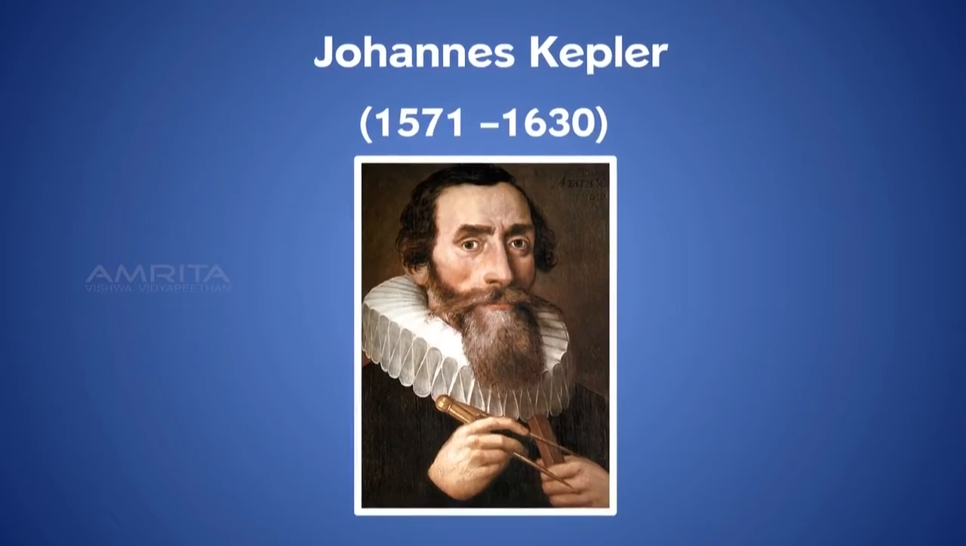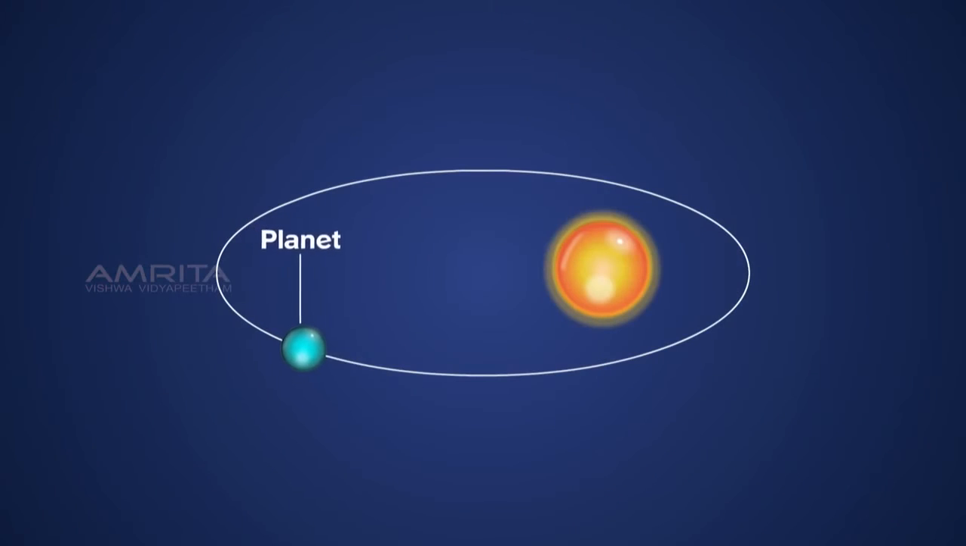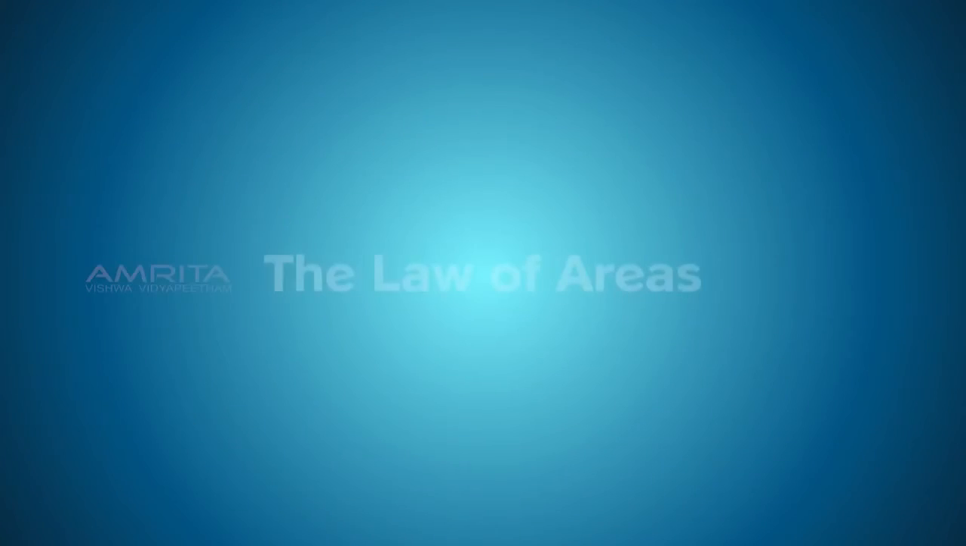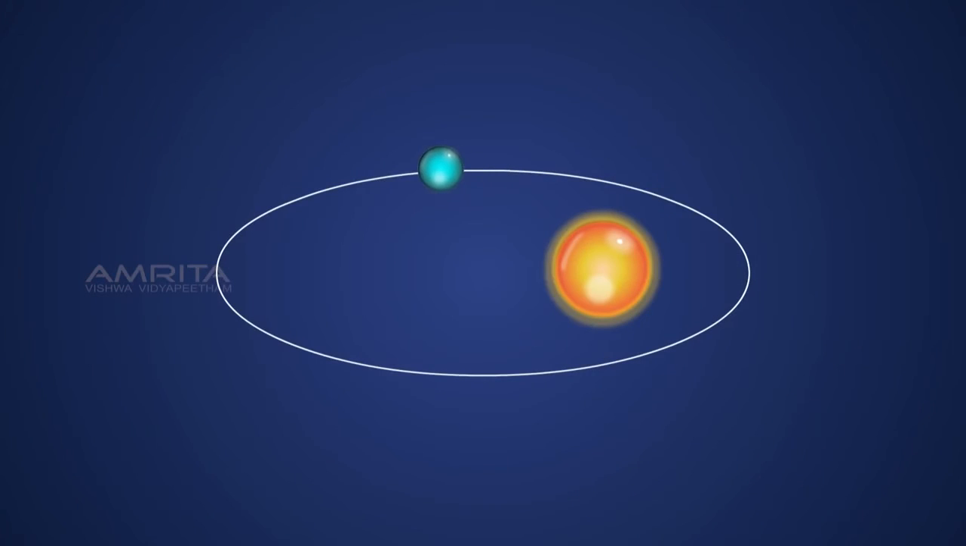The first one is the law of orbits. All planets move in elliptical orbits having the Sun at one focus. The second, the law of areas. A line joining any planet to the Sun sweeps out equal areas in equal times.